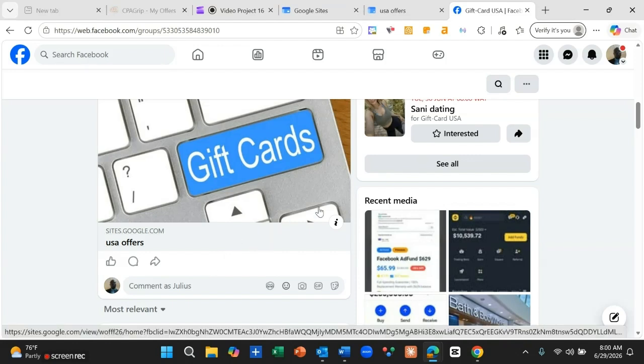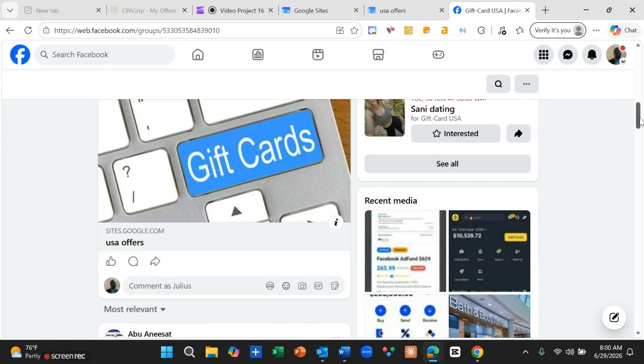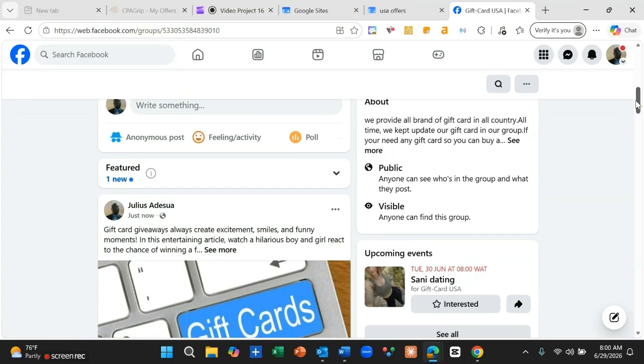The admin of this platform will now admit your offer. It's going to be here, and when you get it, you are going to start making money. That's just the simple process.